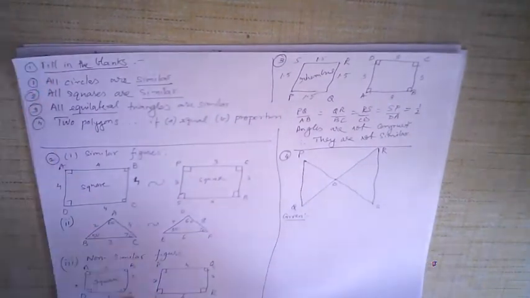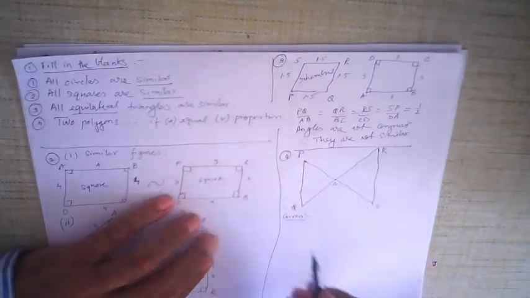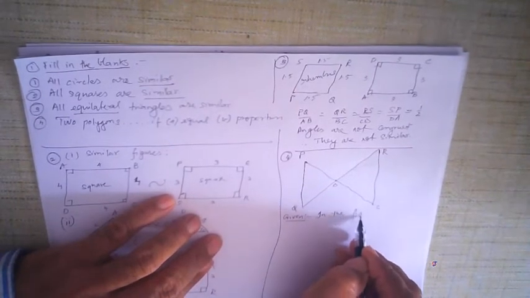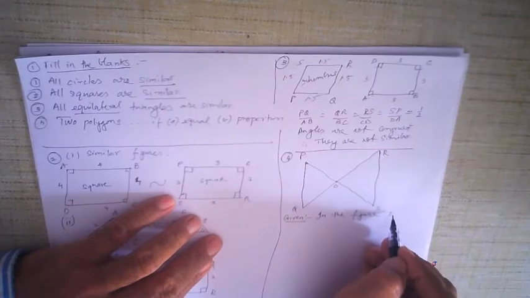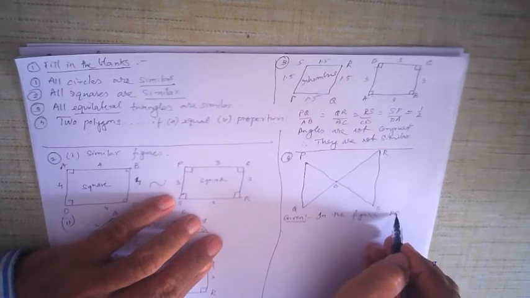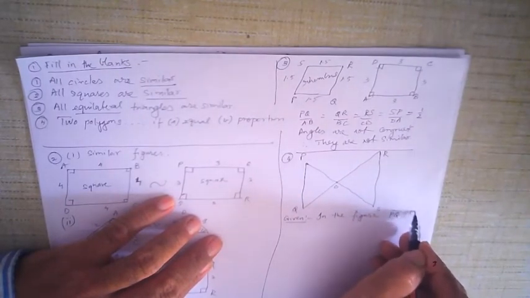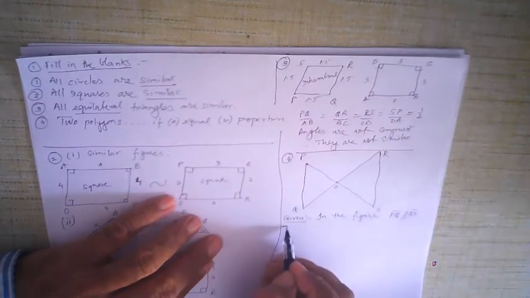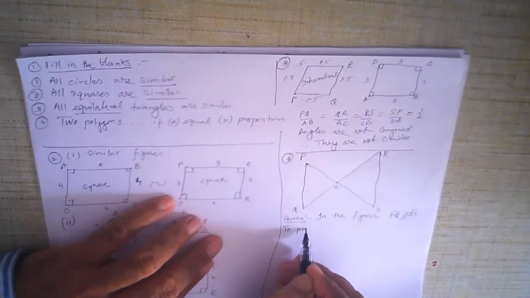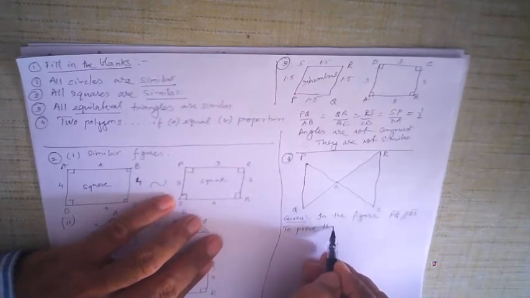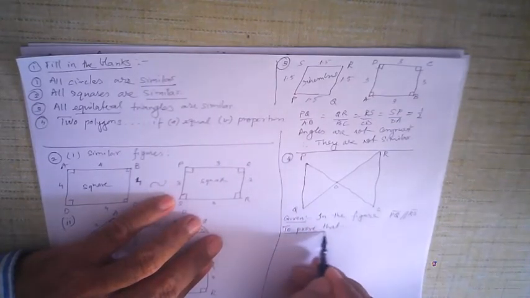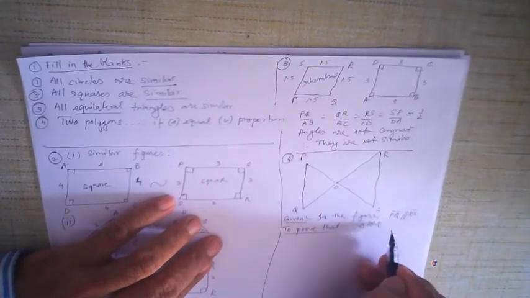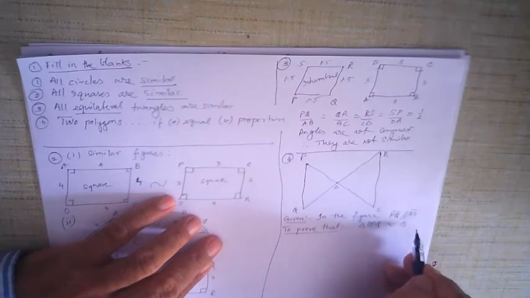See now, here we are given that in the figure PQ is parallel to RS, and we are supposed to prove that. What are we supposed to prove? Prove that triangle POQ is similar to triangle SOR.